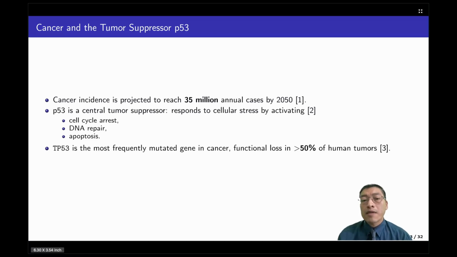I would like to start by saying that cancer remains one of the biggest public health challenges we face. For example, projections put annual cases at 35 million by 2050. A central player here is p53, also known as the guardian of the genome. When a cell is stressed, p53 activates cell cycle arrest, DNA repair, or apoptosis, depending on the level of DNA damage. It's so important that p53 is the single most frequently mutated gene in human cancer, with functional loss in over half of all tumors.